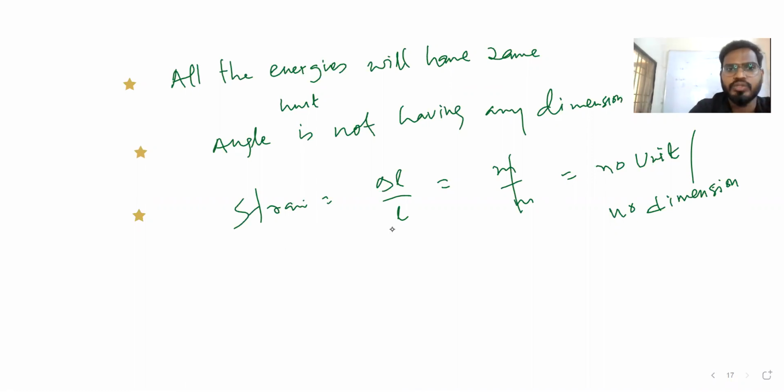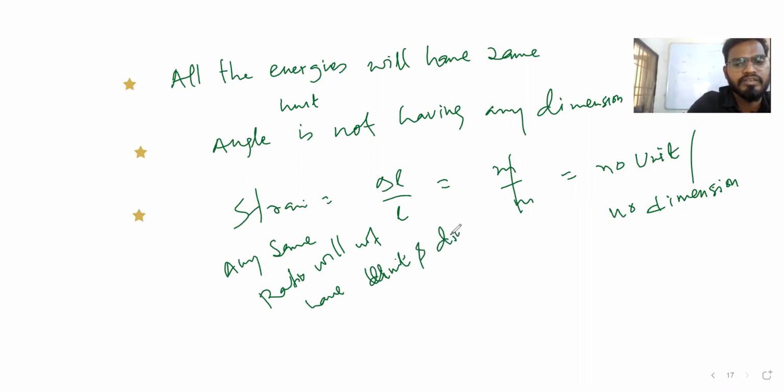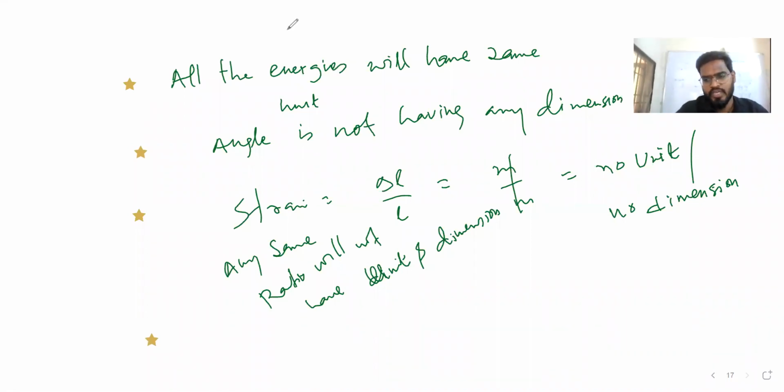Strain and any ratios will not have unit and dimension. Next class we will see the principle of homogeneity.